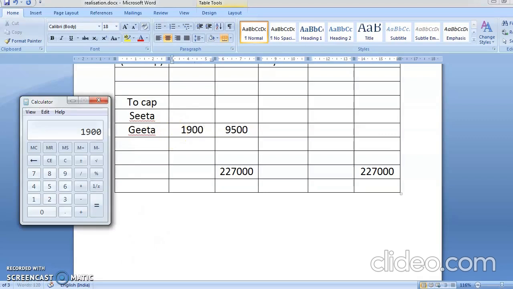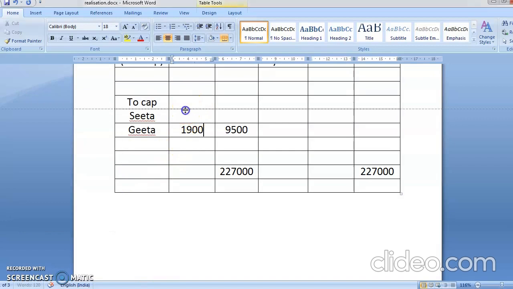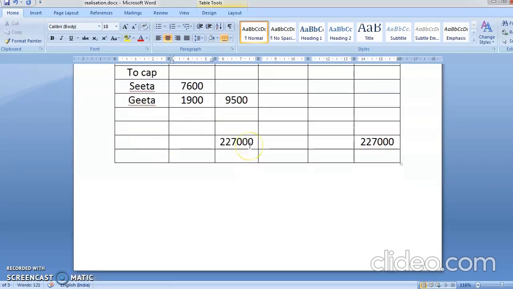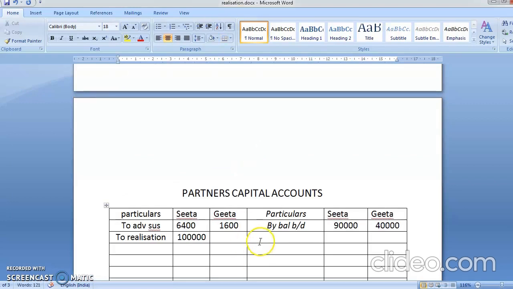Other partner will be 1,900 into 4. You will get how much? Yes, 7,600. So here it will be 7,600. So where will be the second effect? The second effect will come in partners capital account by realization account. Okay, so he is getting 7,600, he is getting 1,900.